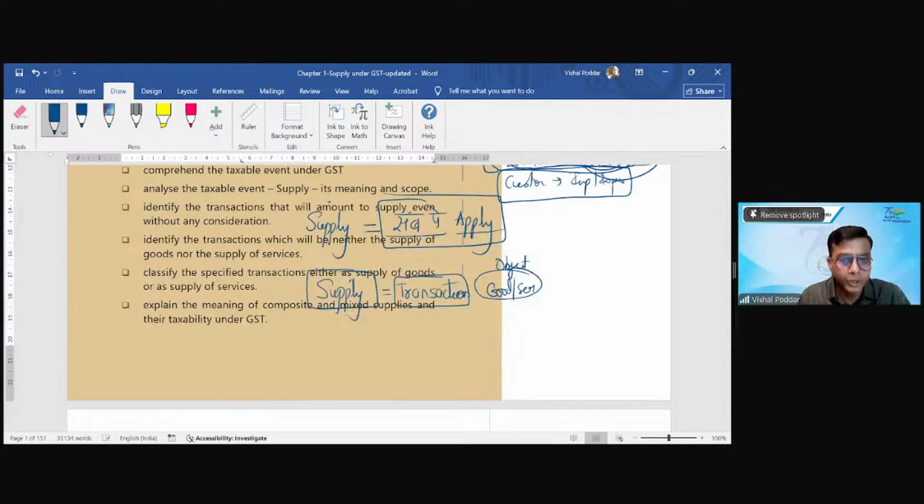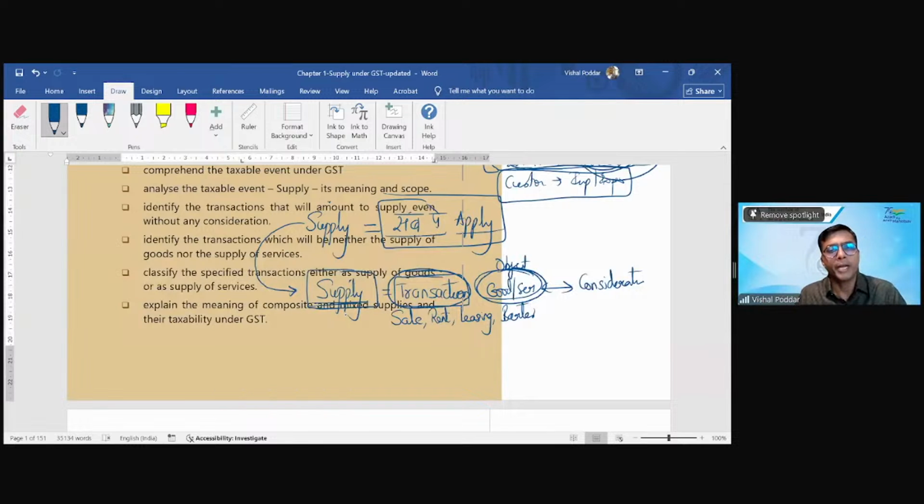Through some transaction, like a sale, renting, leasing, or barter. These are all the transactions through which you can exchange goods and services, for a consideration. So for exchanging goods and services against a consideration, you need to do some transaction. That transaction is what is supply. So from the very basic generic meaning, now we are getting slightly more precise on the meaning of supply.